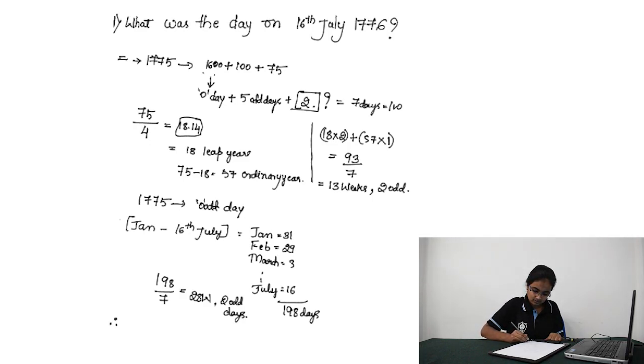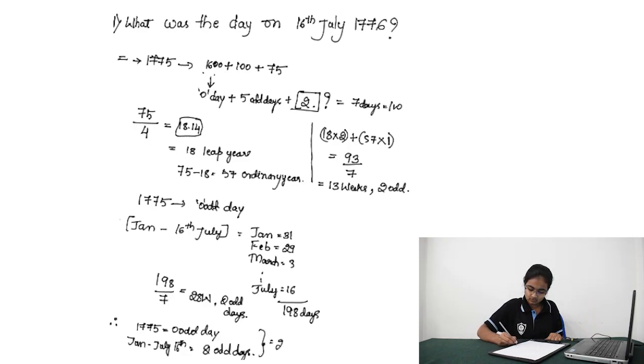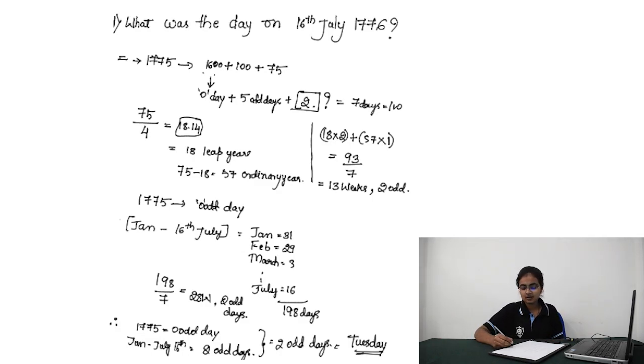Therefore, up to 1775 is 0 odd days, and from January to July 16th we have 2 odd days. Total 2 odd days. For 2 odd days, the day of the week is Tuesday. Hence 16 July 1776 is Tuesday.